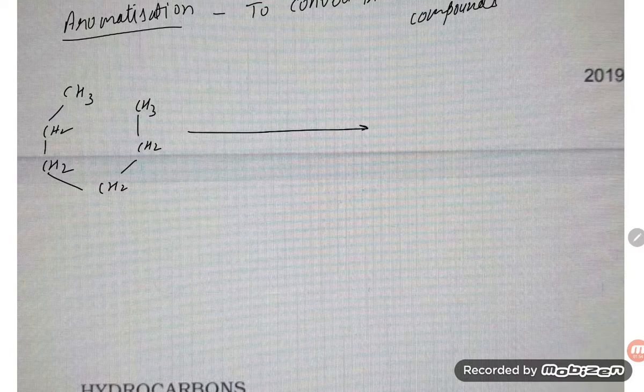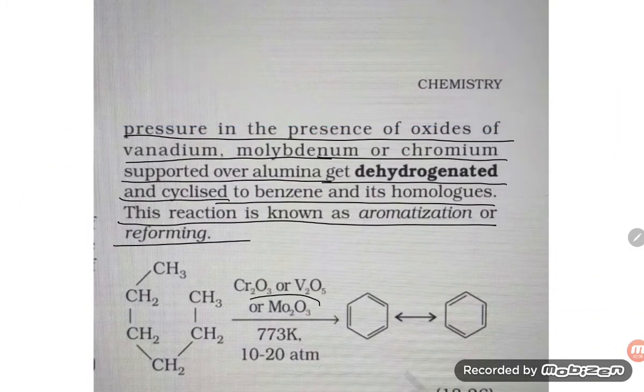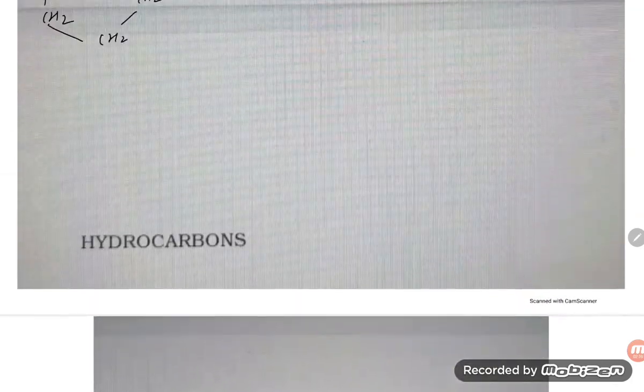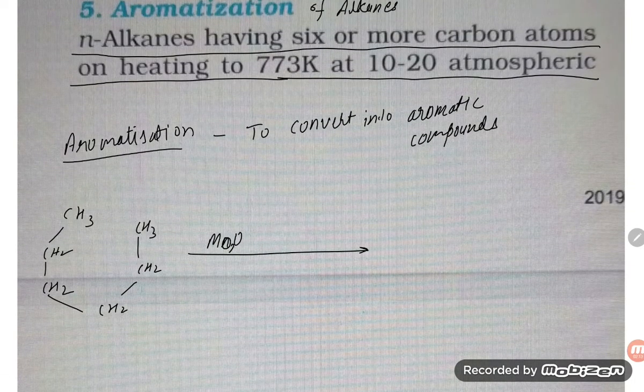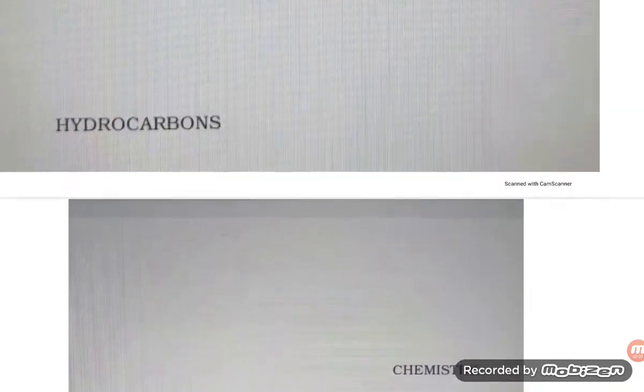So dear students, what are we going to see in this case? The reagent is Mo2O3, molybdenum oxide, or you can take V2O5, vanadium pentoxide, or one more catalyst you can take, chromium oxide, Cr2O3.